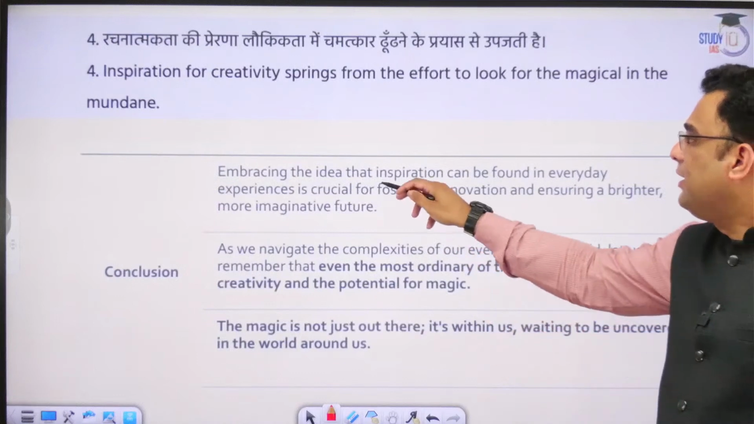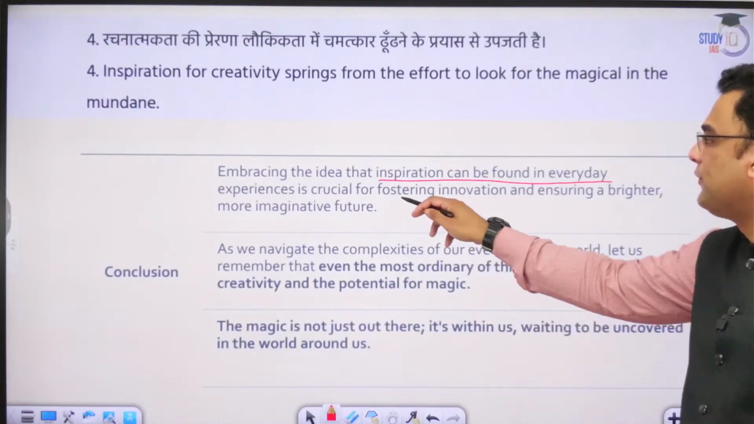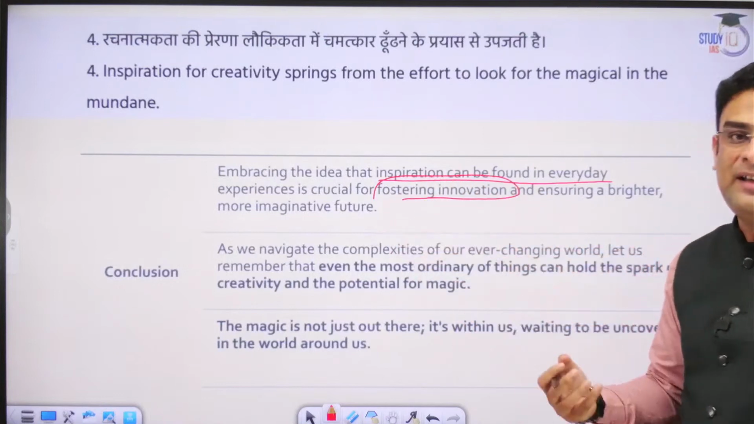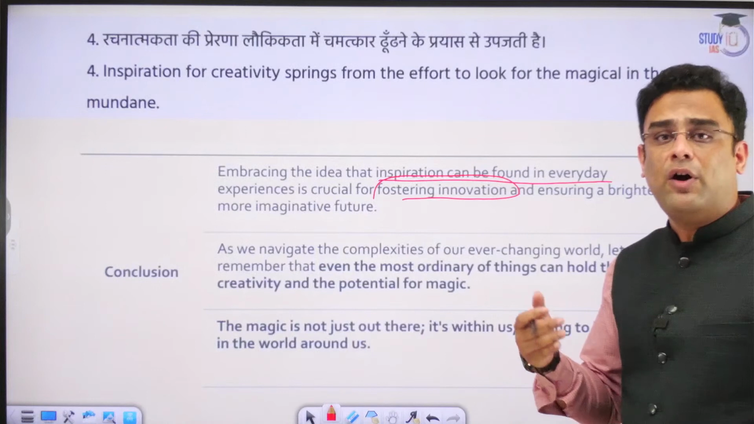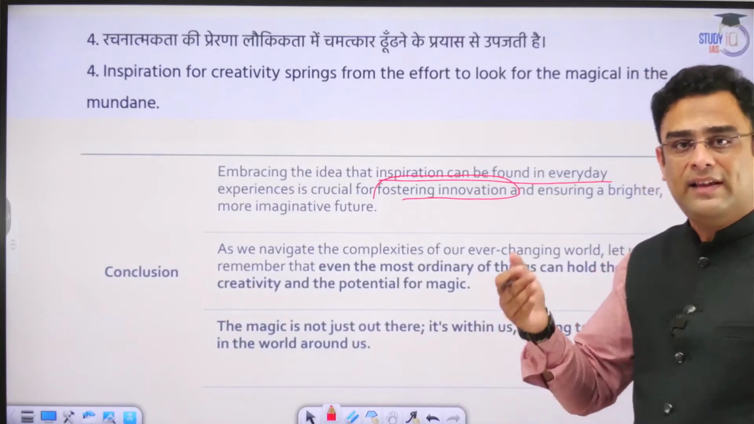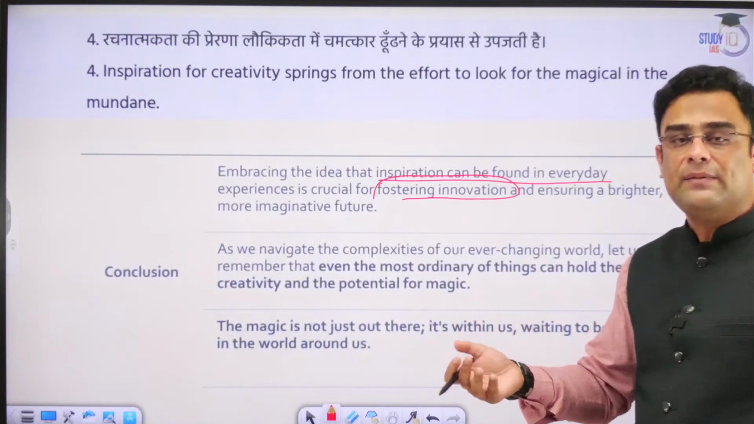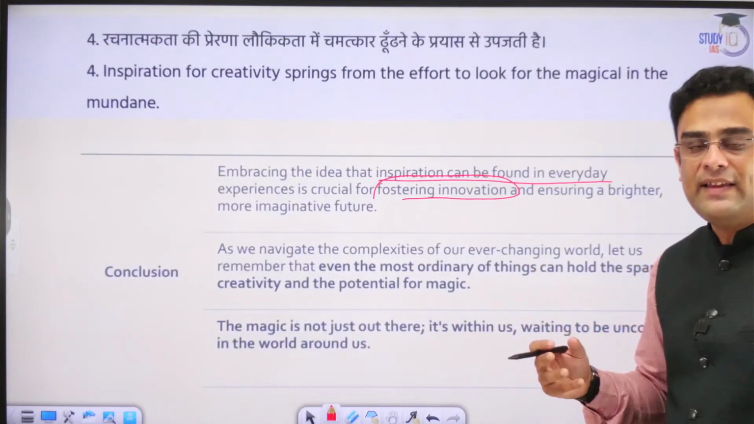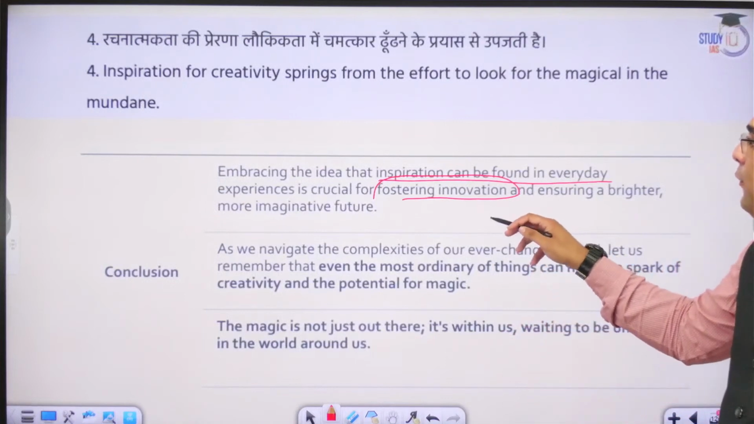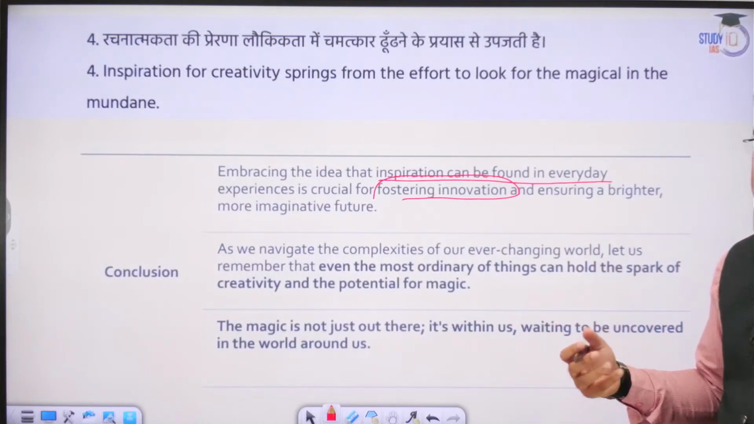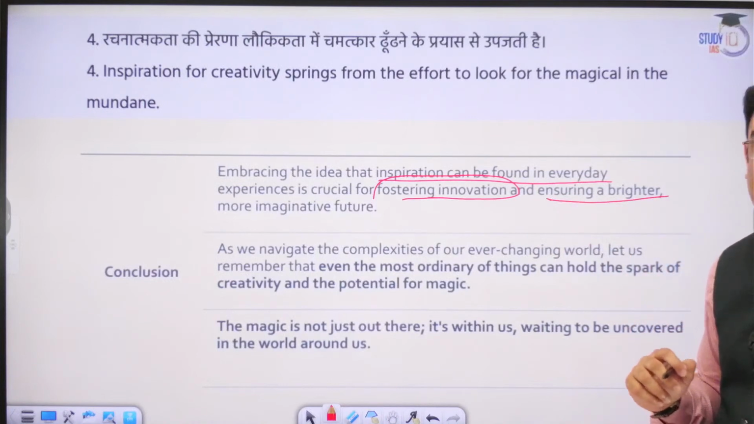Embracing the idea that inspiration can be found in everyday experience is crucial for fostering innovation. Creativity, guys, does not fall from the sky. It ultimately is always building on what is pre-existing. The problems exist as well as the resources do. It's just that we need to look at the resources in a different manner. Therefore, we need to have an approach or attitude of fostering innovation and ensuring a brighter, more imaginative kind of future.